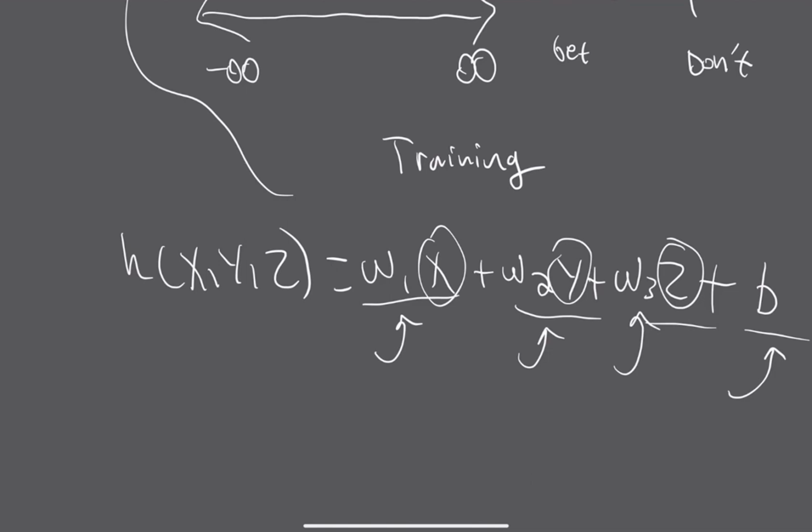And then B is just an extra additional factor that the model might sometimes need to add in, right? So let's say even after you factor in W1, W2, and W3, for every person there's some base height. There's no one who's ever going to have a height of 0, so there has to be some base. B is some number that's greater than 0, so we always might just add in some base factor there. And then the model will actually learn the value of B over training as well. And this is all linear regression is.